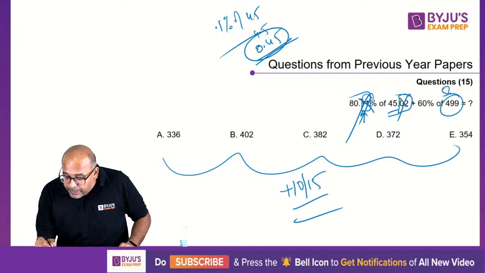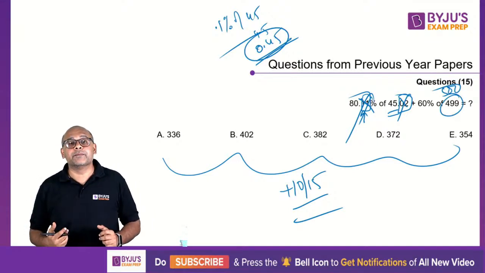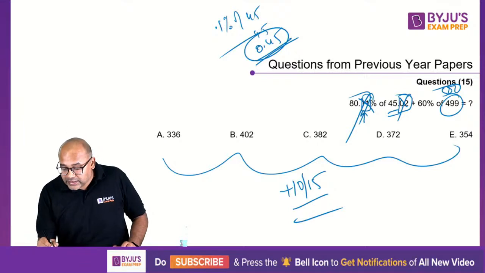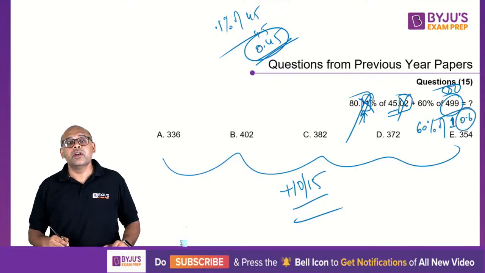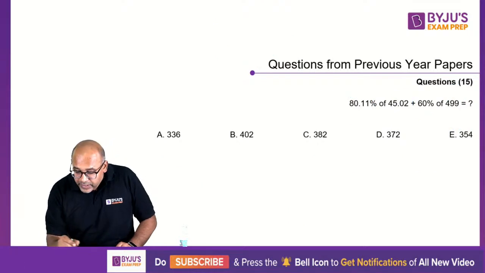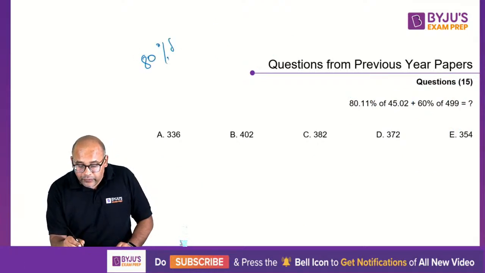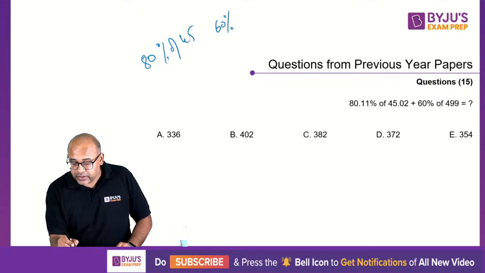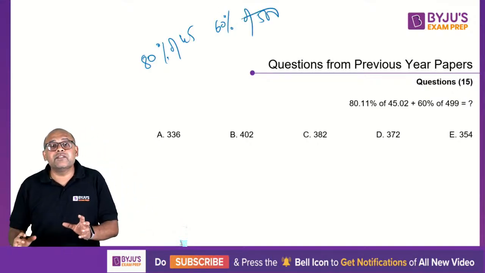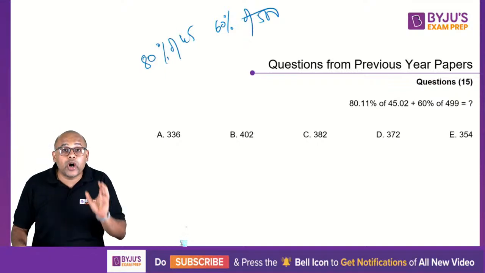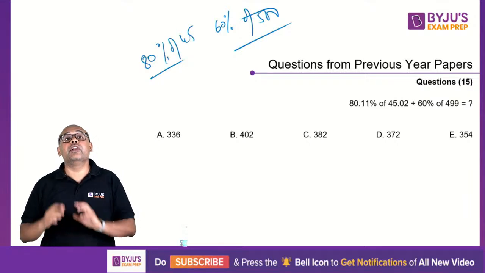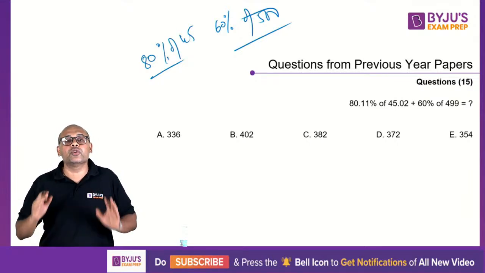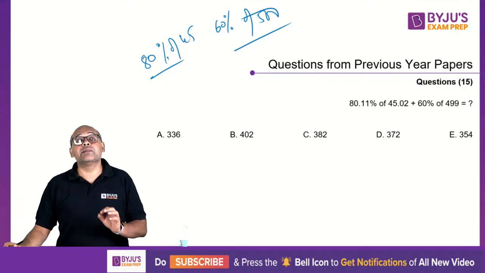Similarly, if I make this 500, will that affect my answer? Notice how much am I changing my answer by? 60%. How much am I increasing it by? I'm increasing it by 1. 60% of 1 is 0.6. So if I approximate it and write it as 80% of 45 and 60% of 500, my answer will still be very, very close to what I want, because my options are very wide apart. The approximation I'm doing will not affect my answer. That is what you need to realize about approximations.